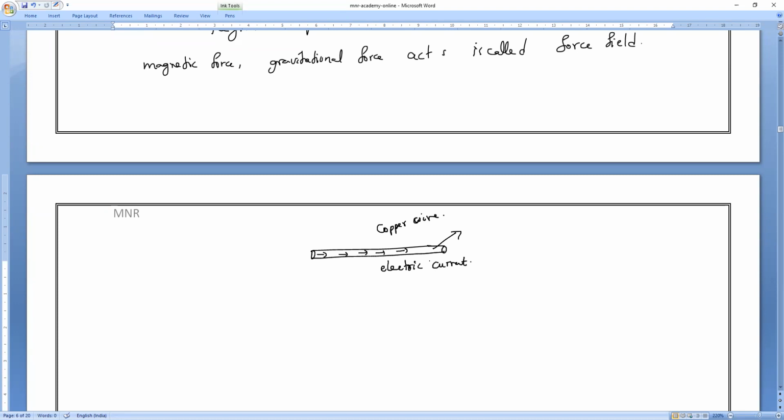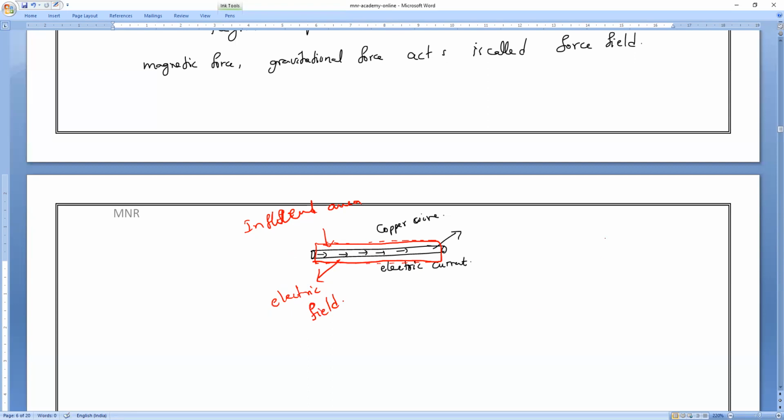Now you see that in the surrounding area, definitely there is a force of attraction. Up to a certain distance, there is a force of attraction throughout the conductor. So the force of attraction created by the electricity in its surroundings, the influenced area of the current carrying conductor, is the force field exerted by electricity. That is why we call this field what? Everybody? We call it electric field.